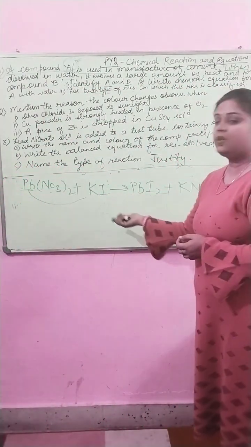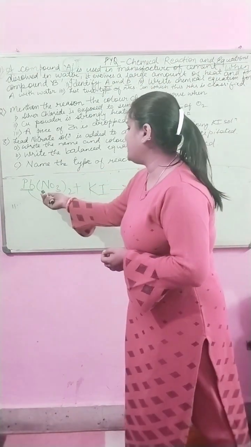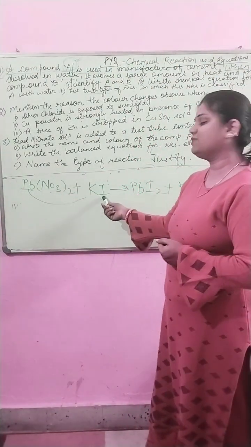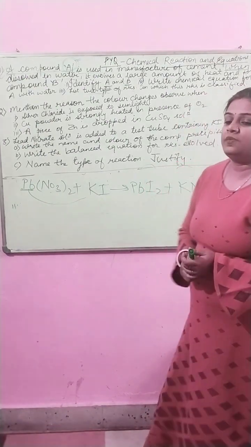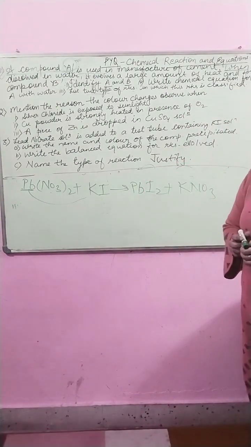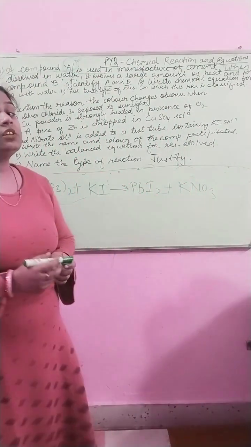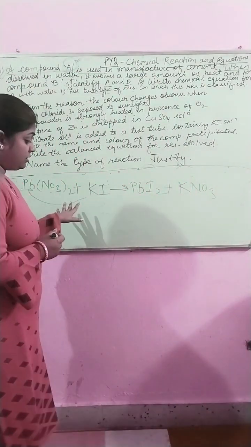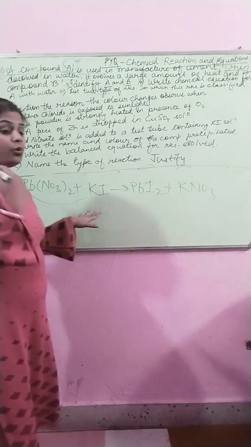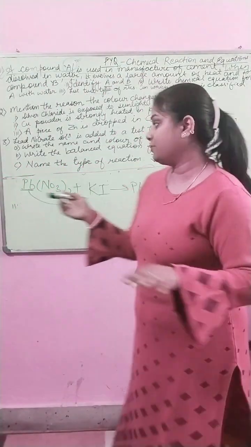Means this will be displacing the other compound, and this will also be displaced. So the difference between displacement and double displacement is that in double displacement, the displacement takes place in both the compounds.